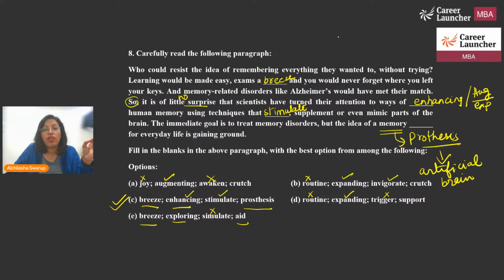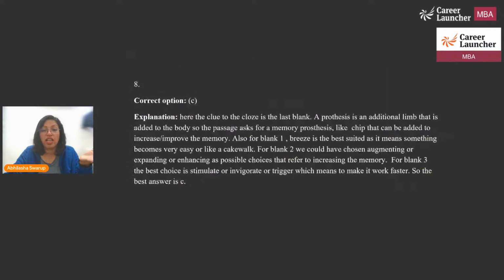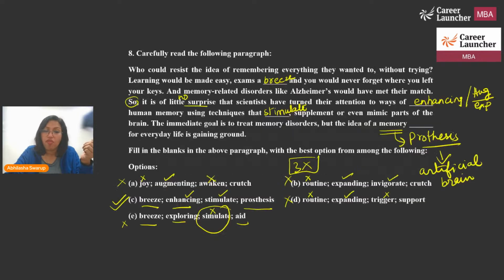Now the good thing with that is that the words are close, but you are able to eliminate. We were able to eliminate option A straight away, option B straight away, option D straight away. So three options were already gone in the first round. And then simulate was the word that helped me eliminate option E also. And that's how we got to option C. Now, this was again a question that I had actually done in the exam. So I found this to be fairly easy and doable. I hope you got that, guys. The correct answer, of course, was C, which is what we have marked also.